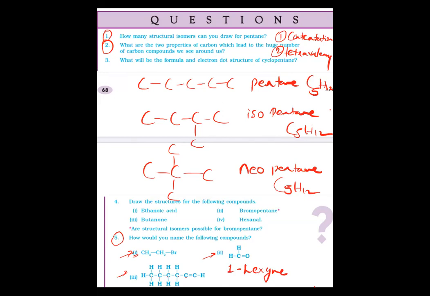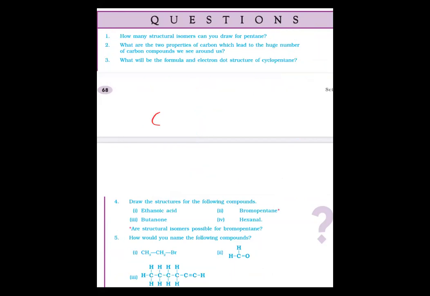Actually, it is 1-hexine. Generally we write it as hex-1-ine also, because the triple bond is on the first carbon. If we number the carbons like this, we should put the triple bond in the lowest position. That's why we are numbering from right to left. So the triple bond is on the first carbon, and we write it as hex-1-ine. Suppose the triple bond is on some other carbon, for example, here.